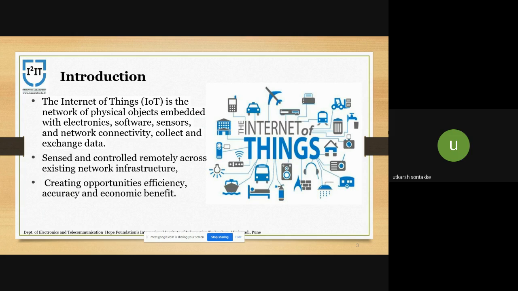IoT allows objects to be sensed and controlled remotely across existing network infrastructures, creating opportunities for more direct integration between the physical world and computer-based systems, resulting in improved efficiency, accuracy, and economic benefits. IoT brings many benefits to human life through an environment where smart services are provided to use any activity anytime, anywhere.